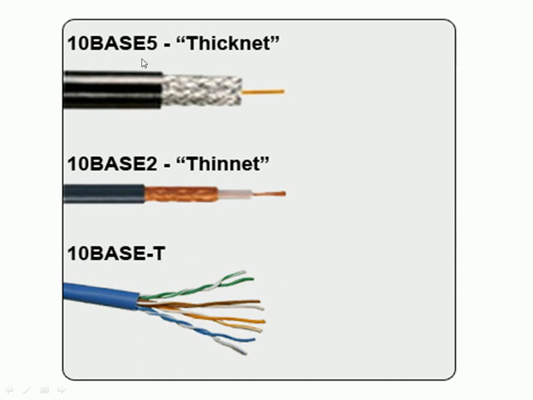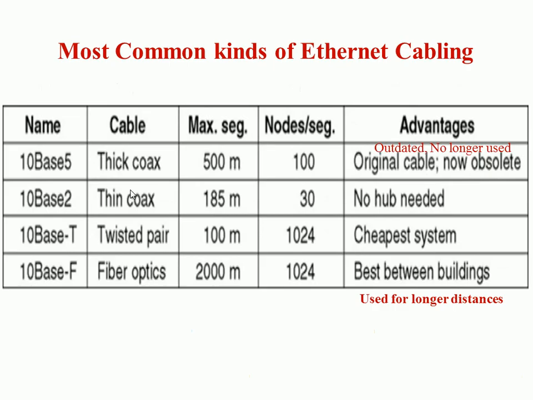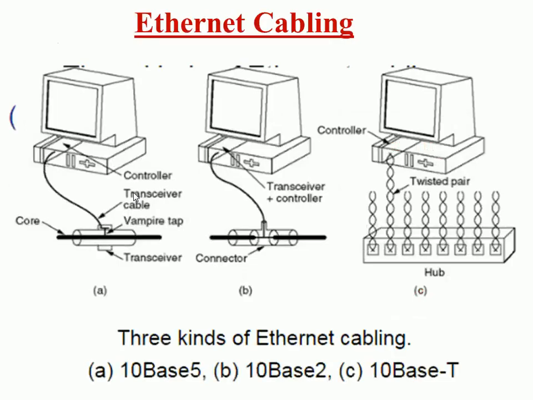So your 10 base 5 is similar to your cable, right? You all must have seen your TV cable, your dish cable, and it looks similar, like this or like this. So that is your either thick net or thin net, what they use for cable TV cable. So this is what we have in the kinds of Ethernet cabling. Next, this is the same thing, 3 kinds of Ethernet cabling. First one is 10 base 5, 10 base 2, which are hardly used today, and this is 10 base T, which is mostly used.